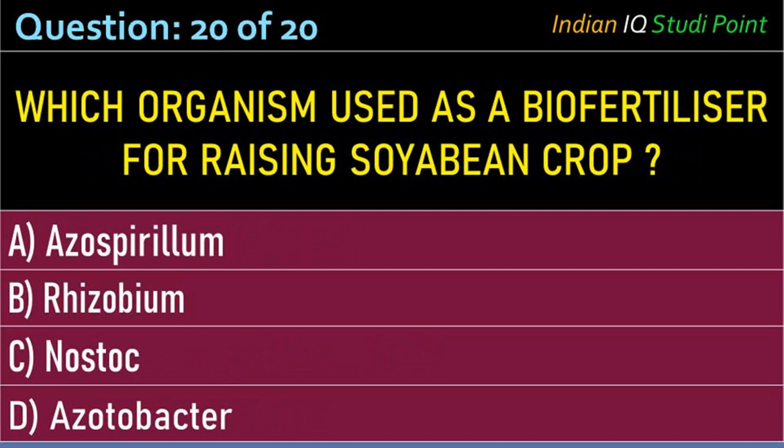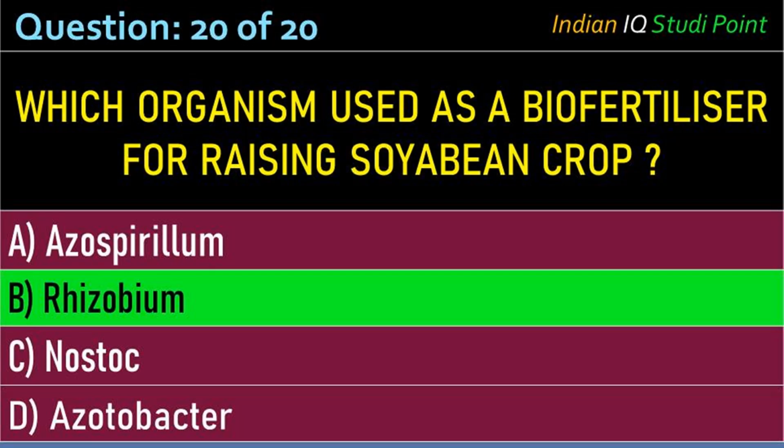Coming to the next question, which organism is used as a biofertilizer for raising soybean crop? Option A, Azospirillum; B, Rhizobium; C, Nostoc; D, Azotobacter. And the correct answer is option B, Rhizobium.